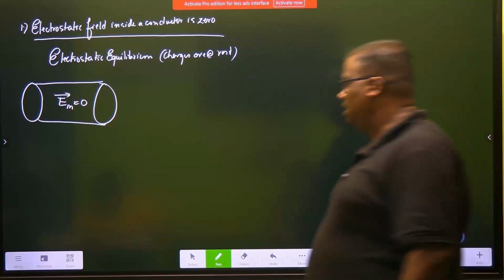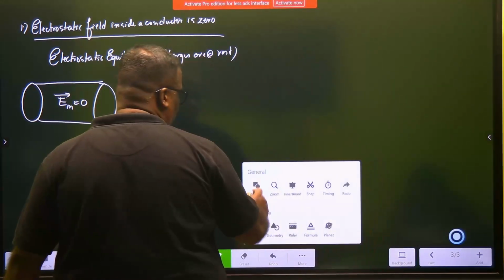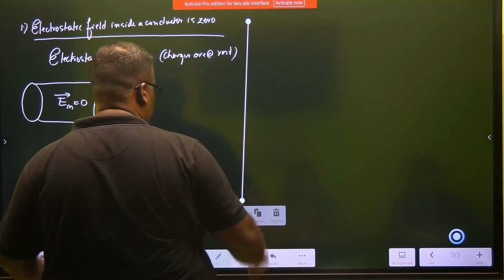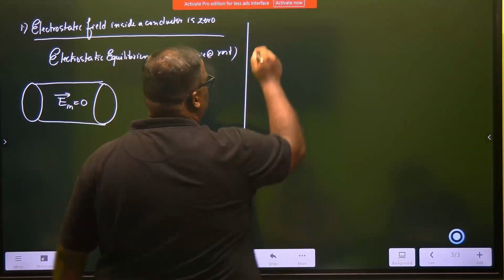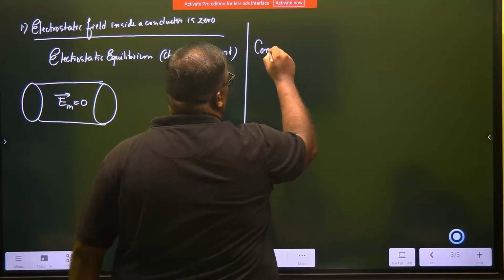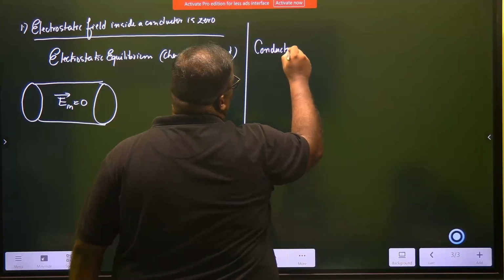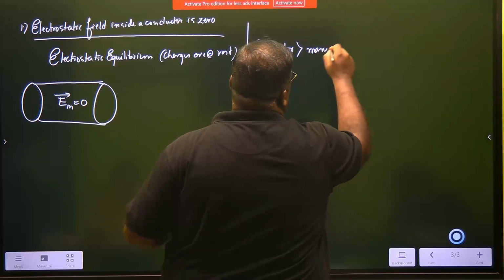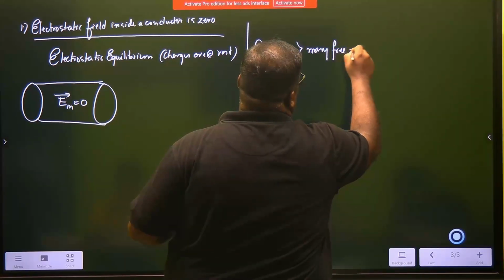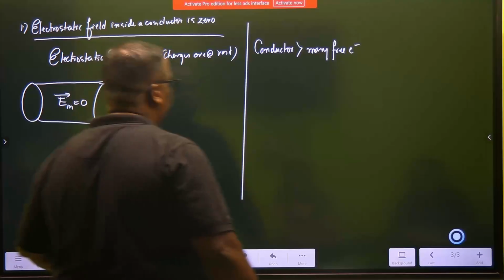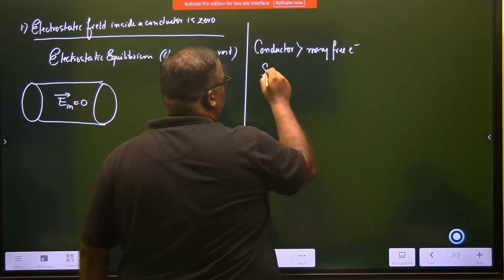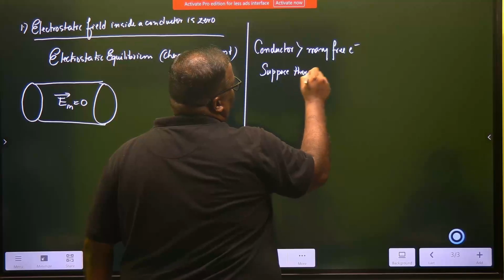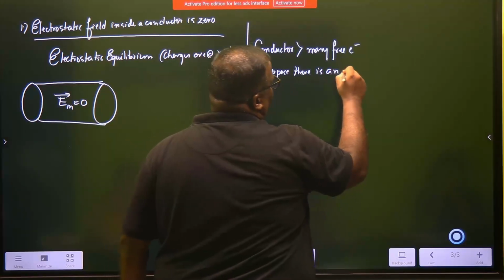Right? Let's see an explanation of this now. Since you have written your part, let's see the explanation part. Again, in very simple language, I have a conductor and my conductor is classified with many free electrons. Now suppose there is an electric field.